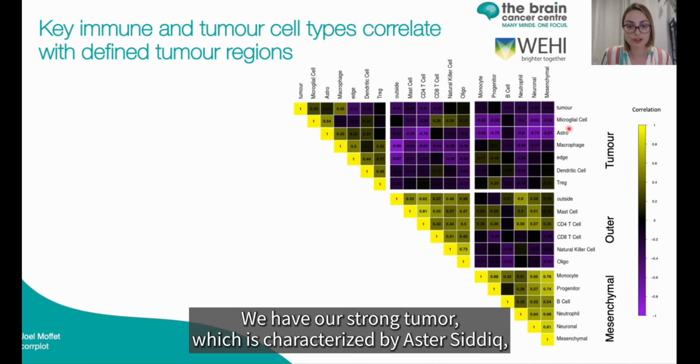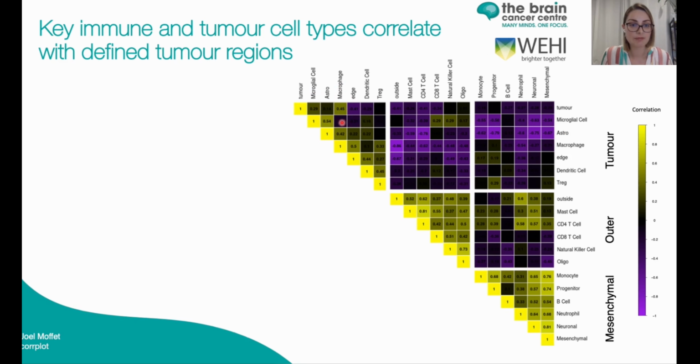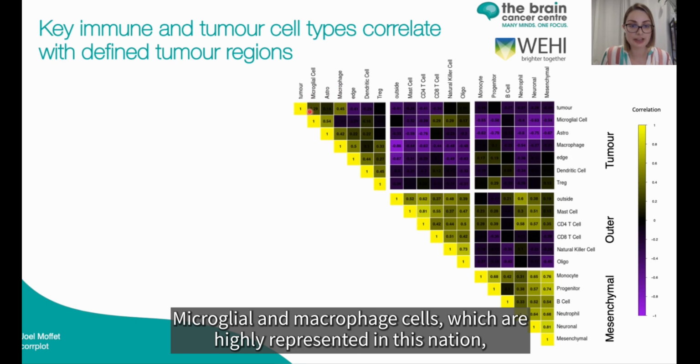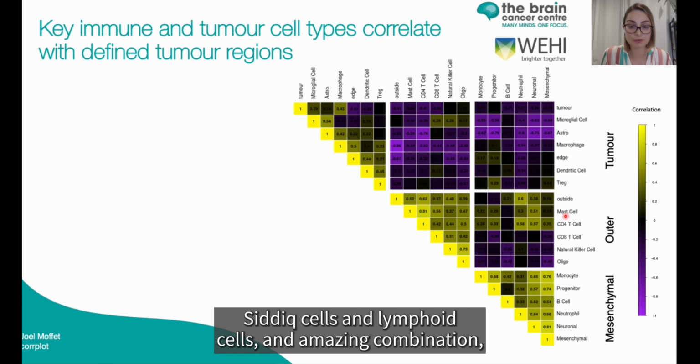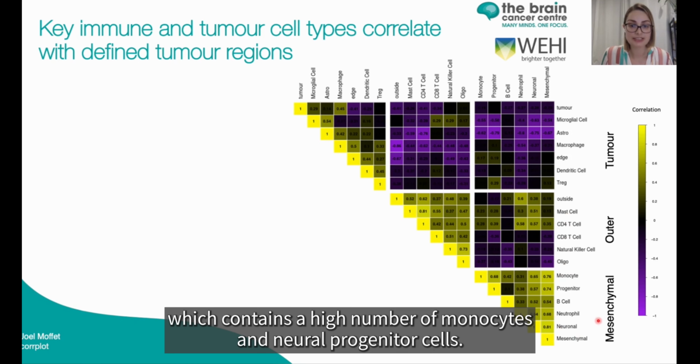We have our strong tumor niche, which is characterized by astrocytic, microglial, and macrophage cells, which are highly represented in this niche. Our outer niche contains a high number of oligodendrocytic cells and lymphoid cells, and our mesenchymal niche contains a high number of monocytes and neural progenitor cells.